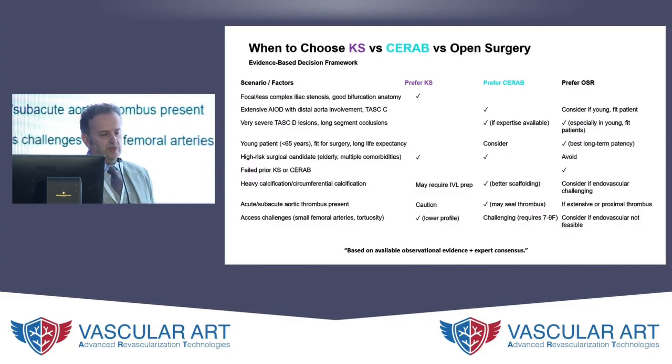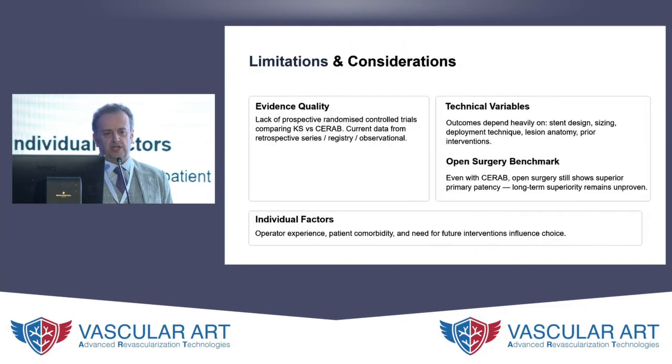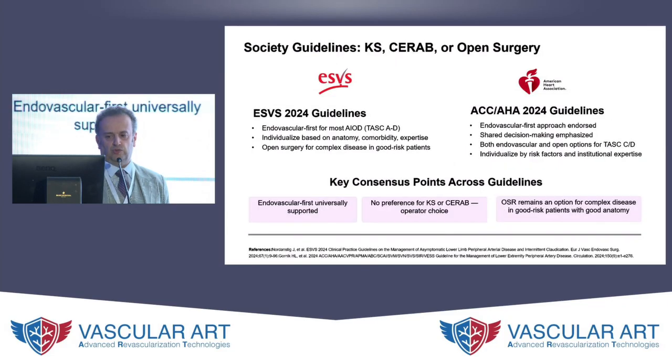So just to conclude quite quickly on this one: when to choose kissing stents versus CERAB versus open surgery. This is just an idea based on observational evidence. I'm not going to go through it step by step, but if you're young, fit, and you can manage an open surgery, still consider it. If you've got very complex anatomy, think about CERAB versus kissing stents, particularly if you're worried about embolization or rupture of plaque. And these are the limitations of all what I've just said there. The evidence is still not that strong. It's missing a lot of randomized controlled trials.